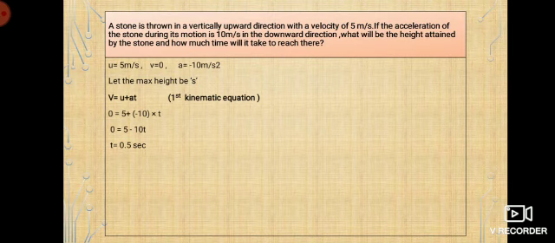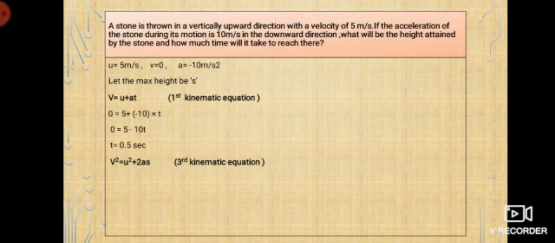Now to find s with the value of t, which would be an appropriate equation? This is your third kinematic equation, because in this case you need to find two things. First, we have to find the time it takes to reach that particular point. For that I use the first kinematic equation. Now I should also find the maximum height that it reaches, right?